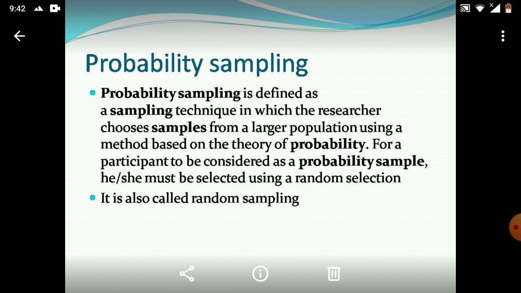Then he puts their names on chits in a jar and randomly selects 10 students. In this case, every student has an equal chance and is selected by using a method of probability sampling. Probability sampling is also called random sampling.